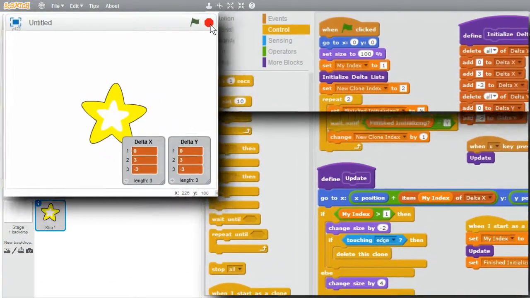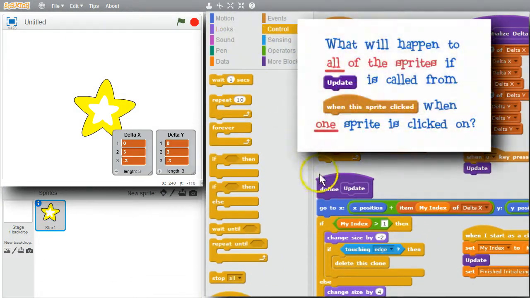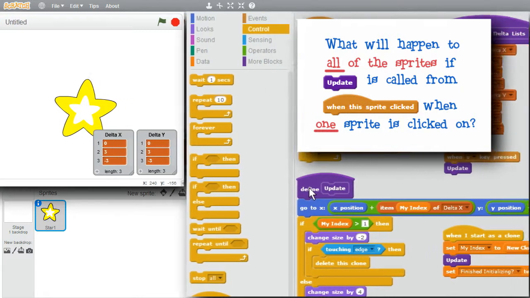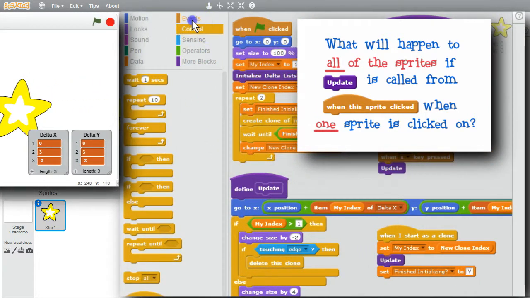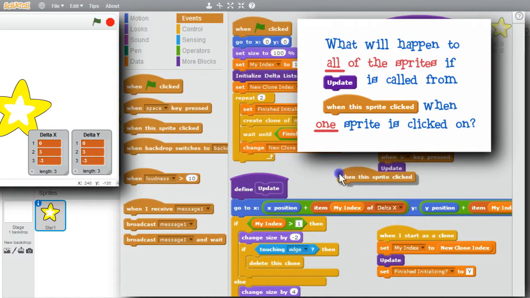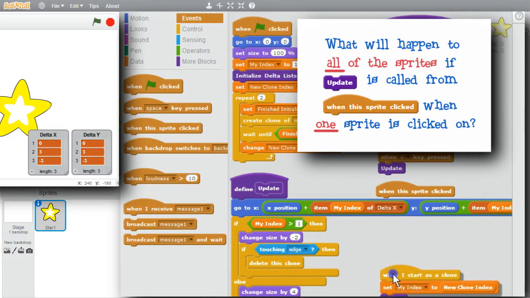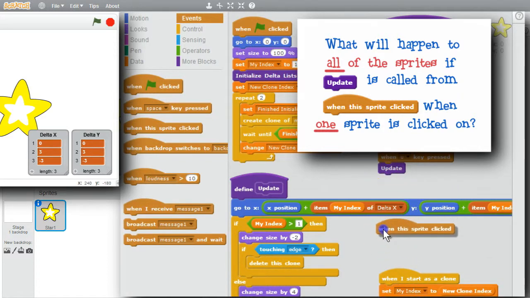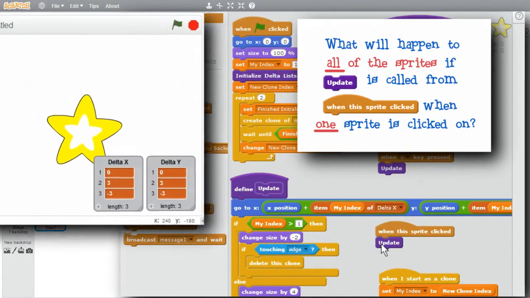One last part to this challenge. What would happen if update is called from the when sprite is clicked handler? Go to Events. When this sprite clicked, I'll make a little room. If update is called from here, what will happen to all the sprites?